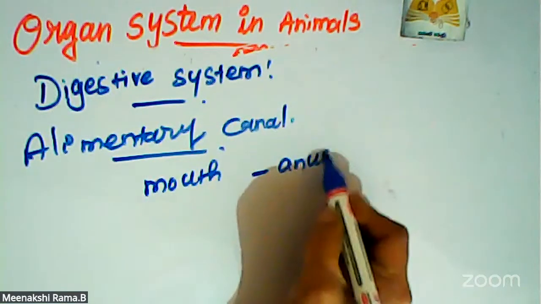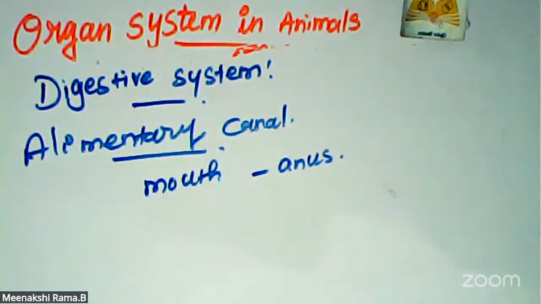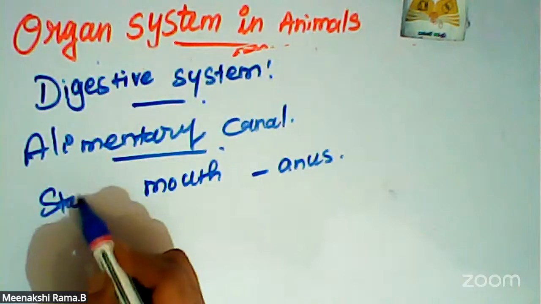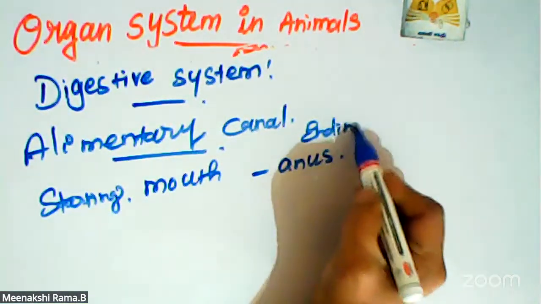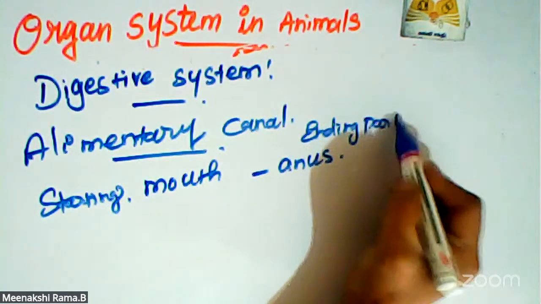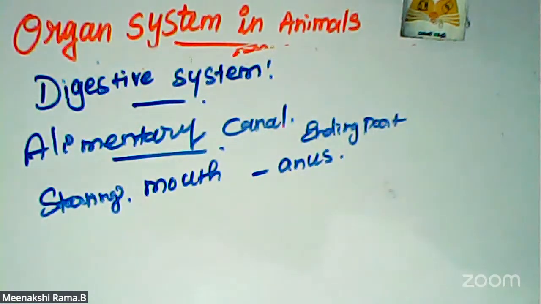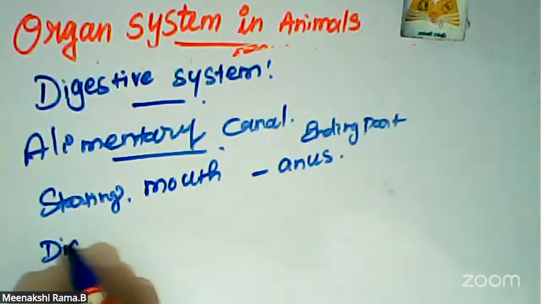Mouth to anus. The starting part is the mouth, and the ending part is the anus. That is the alimentary canal passage. The next one is the digestive glands.